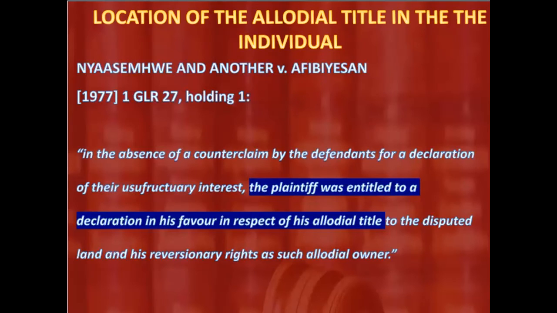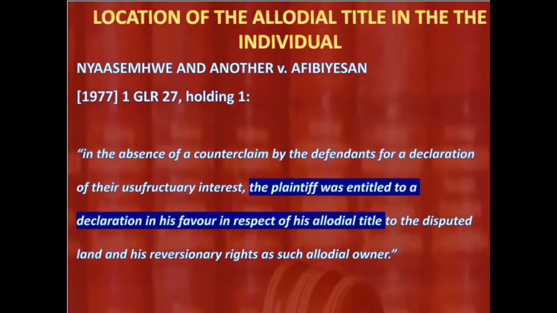So we have said enough about the allodial title. We know it's a registrable interest in land. We know that it's the highest or ultimate interest in land. We know how it can be acquired, as we've seen from Ohimin and Ejay and section 2 of Act 1036. We've seen the persons in whom the allodial title can be located. So we've said enough about the allodial title. Now let's move on to the next registrable interest in land,